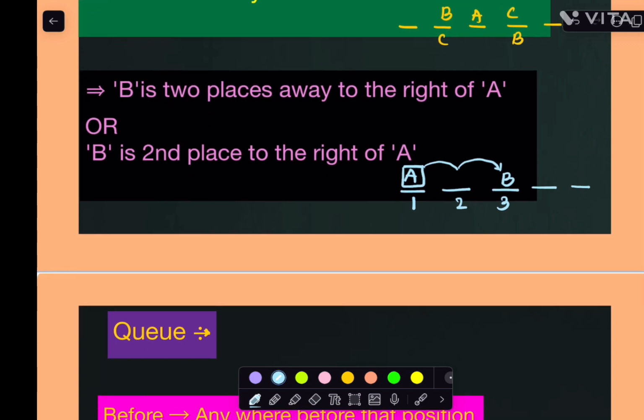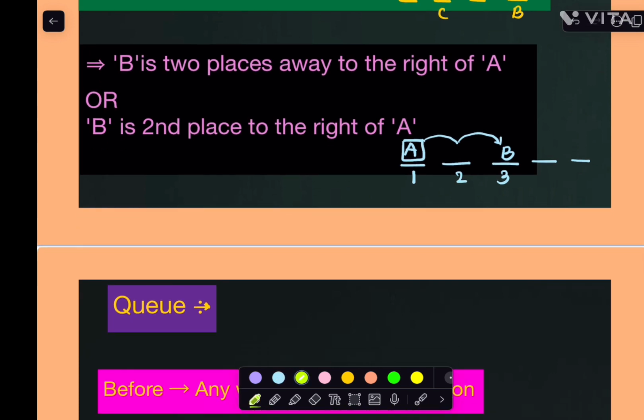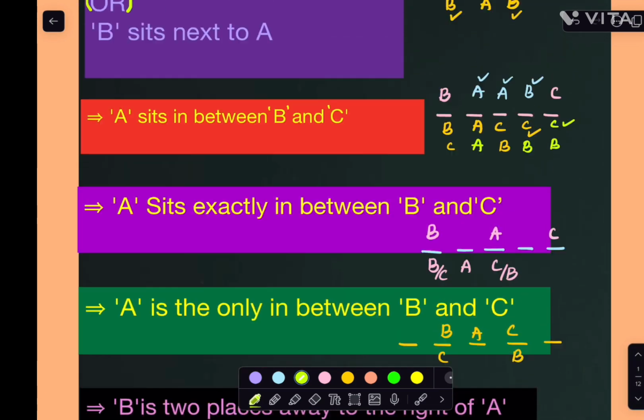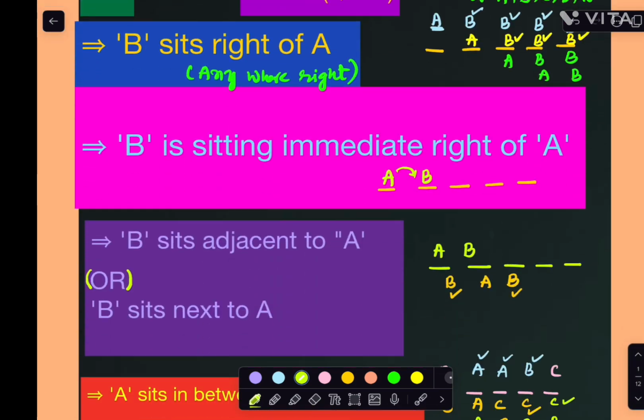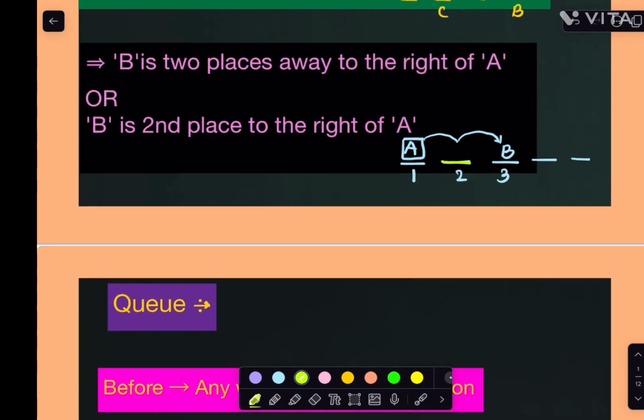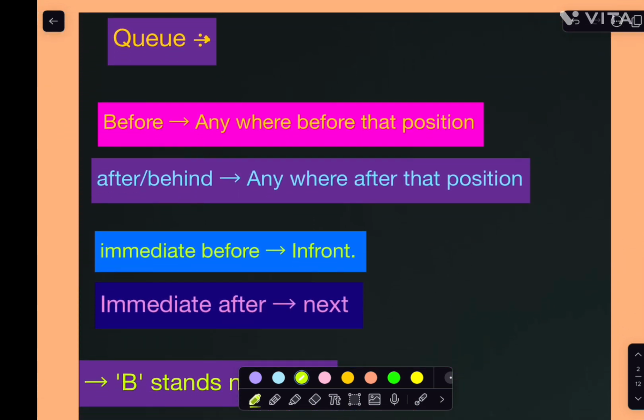And the second right of A also: if I take A, the second right position I am placing B. Between B and A, 2 places away means one gap should be present. Suppose B is n places away to the right of A, then between B and A, n minus 1 places should be present. This is the basic terminology in row arrangement. We have to get clarity with this terminology, and we will see the questions also.